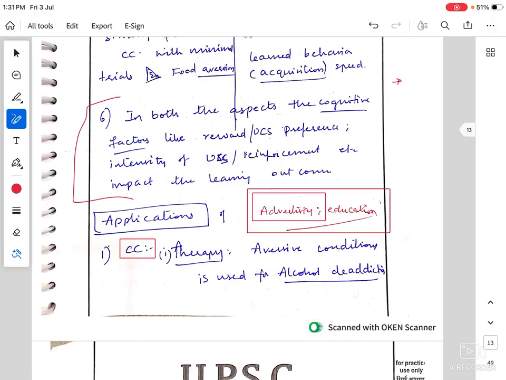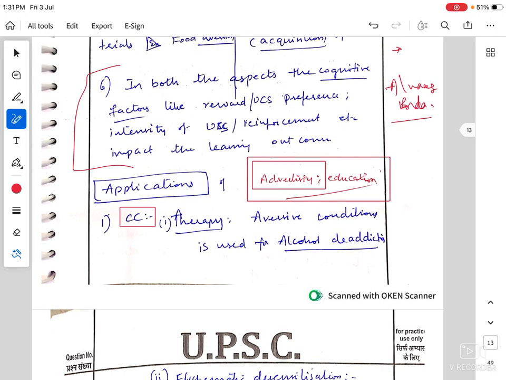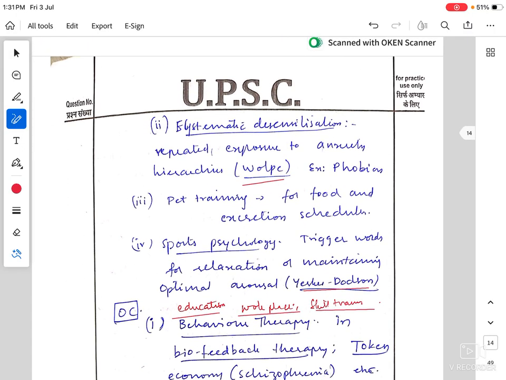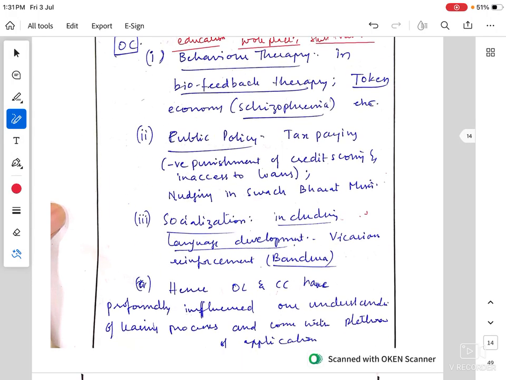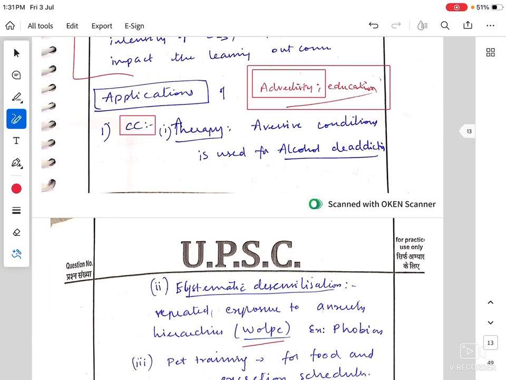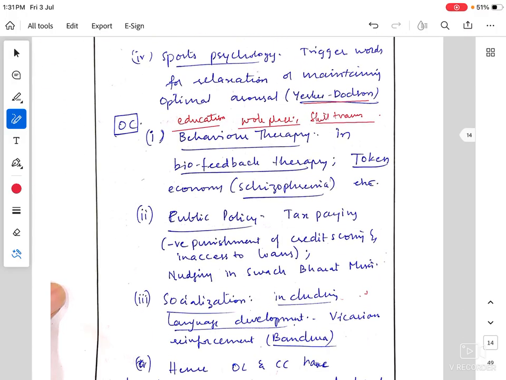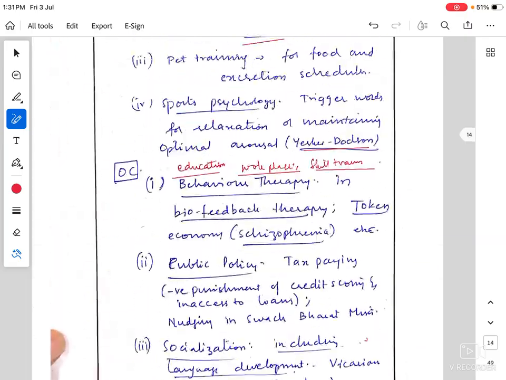I would have mentioned the Alvarez and Borda experiment, where the organismic cognitive factors become very important during the process of learning, even through classical and operant conditioning, by understanding which we graduated from CC and OC towards observational learning and other cognitive facets of learning. So this is how you answer a 20 mark question.